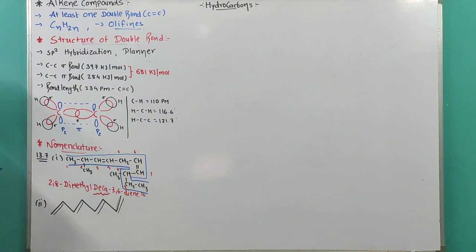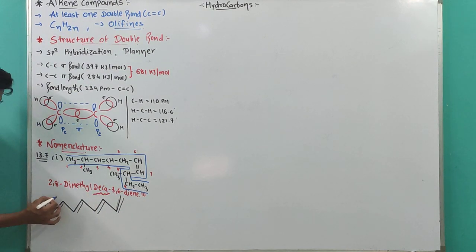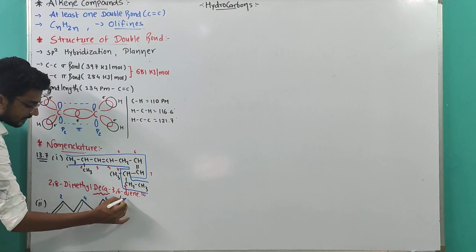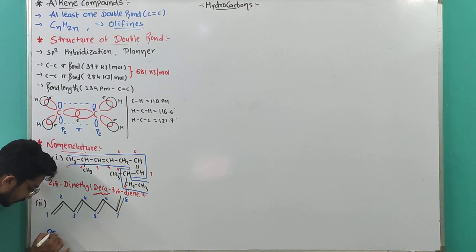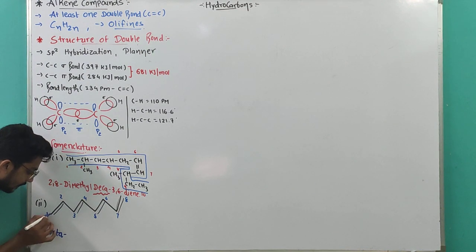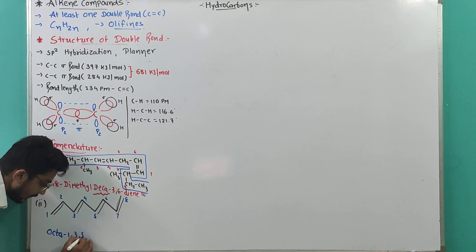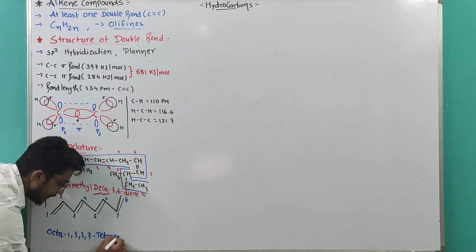So for the nomenclature, it doesn't matter whether you give numbers from here or here. 1, 2, 3, 4, 5, 6, 7 and 8 carbons are there. That's why octa-1,3,5,7-tetraene.